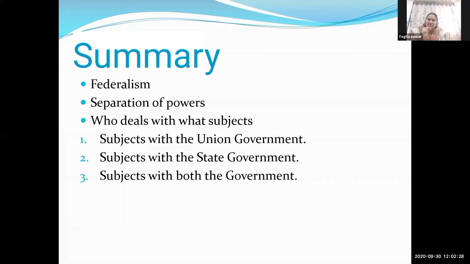Very nice, students. So tell me, how many subjects are there in the union list? Anyone remember? Very nice, Shifa and Suhani. Very good, Afreen. Yes, 97 subjects are there. And in the state list, 66 subjects are there.